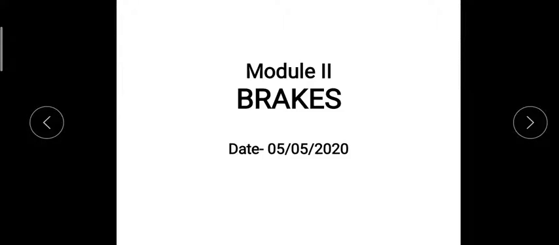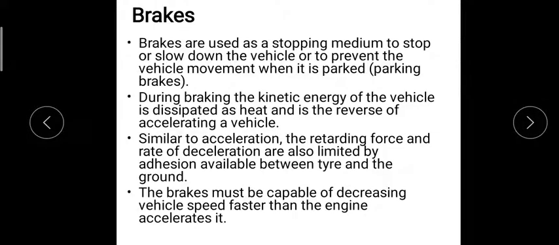So today we'll be dealing with the brakes, which is the second part of module 2. So what are brakes? Brakes are used to stop or slow down the running vehicle, and they also prevent the vehicle from moving during parking.